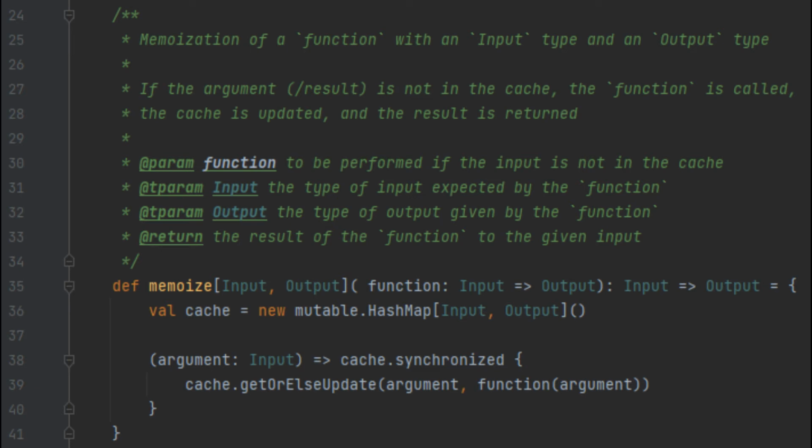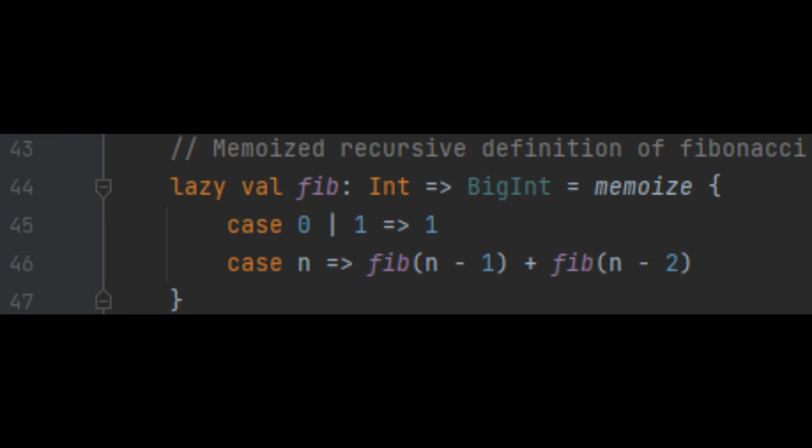We can then use this generic memoize function to define a memoized version of Fibonacci. In Scala, we can define values to be functions. In this context, I have defined fib to be a function that takes an integer as an argument and returns a big int. For this purpose, the lazy keyword is not particularly important. It just means that it isn't computed till it's needed.